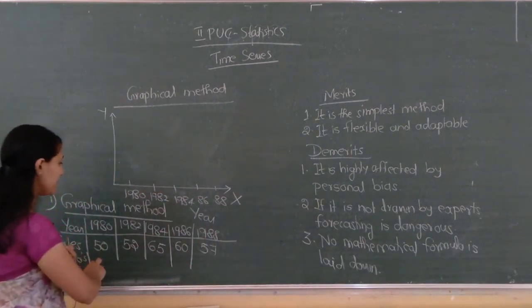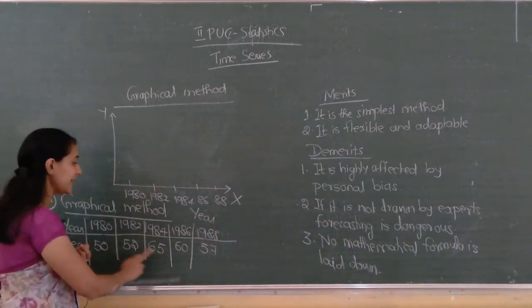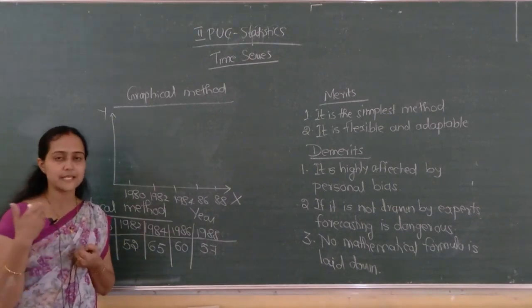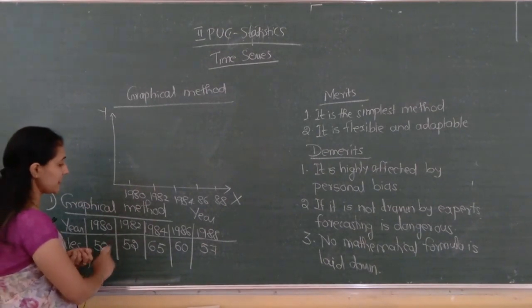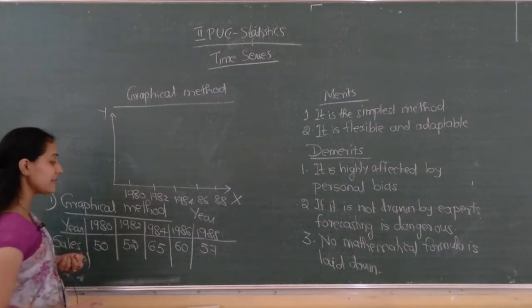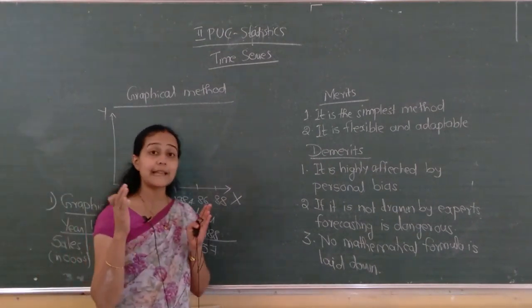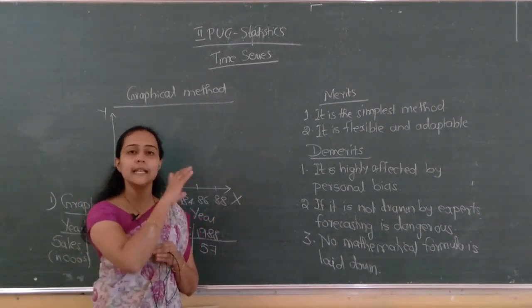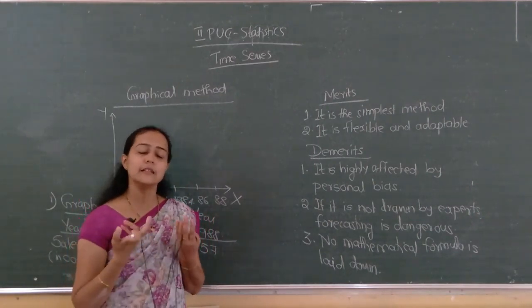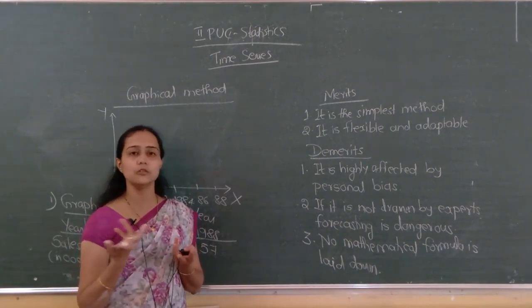Sales starts from 50. Here also you have to take the lowest observation and the highest observation. The lowest observation is 50 and the highest is 65. Including those two extremities, 50 and 65, there are observations in between. You can take your own scale, no problem.